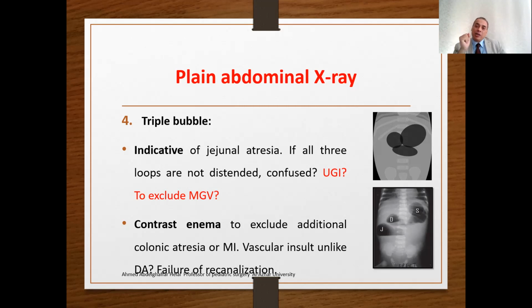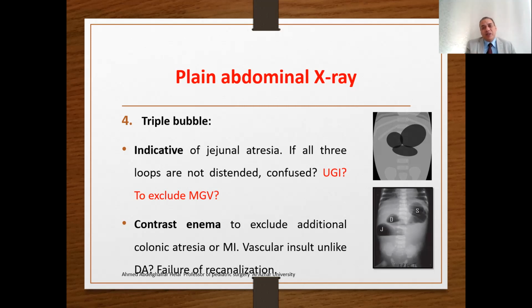Why colonic atresia? Because we say that intestinal atresia, or jejunal and ileal atresia, is related to vascular insult. Also, colonic atresia is related to vascular insult. So both atresias may share the common etiology. So if you suspect one, please search for the second atresia, which may change your operative plan. Or you may find obstruction with meconium ileus, or you may find that there is colonic atresia.